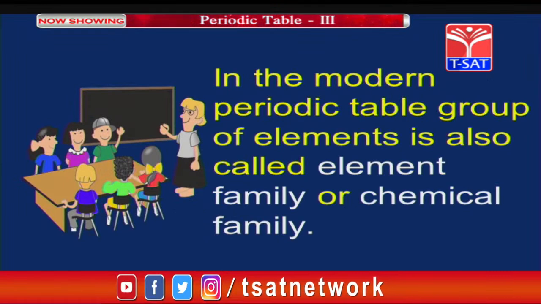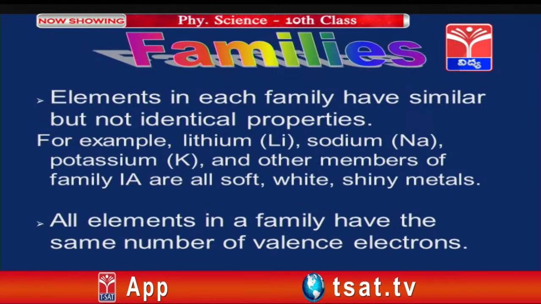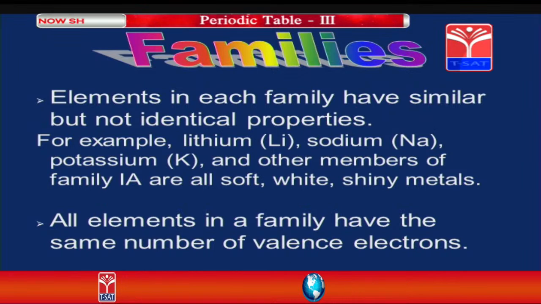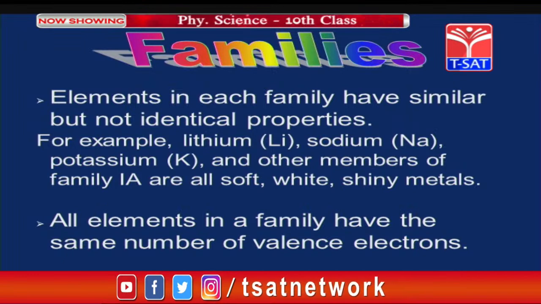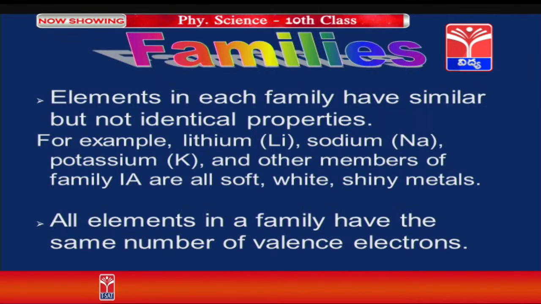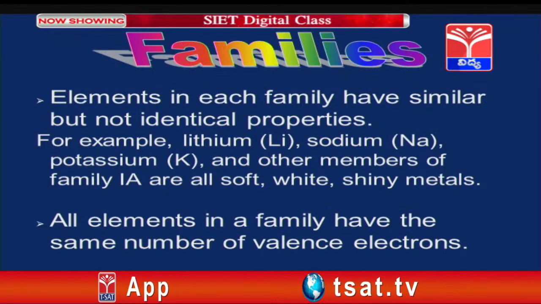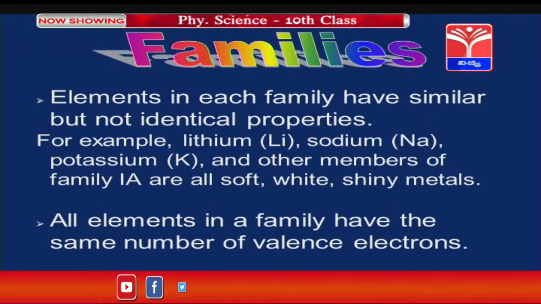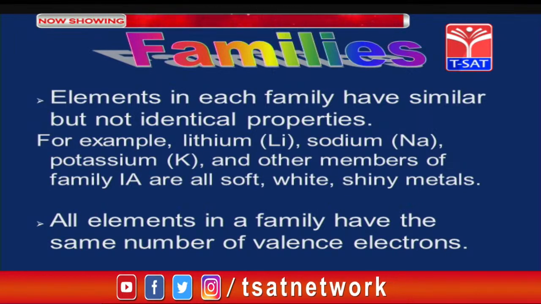Now, in the modern periodic table, groups of elements are also called element families or chemical families. Elements in each family have similar but not identical properties. For example, lithium, sodium, potassium and other members of the family 1A are all soft, white and shiny metals. Here, metals like sodium and potassium, even if we cut them with a knife, are very soft.